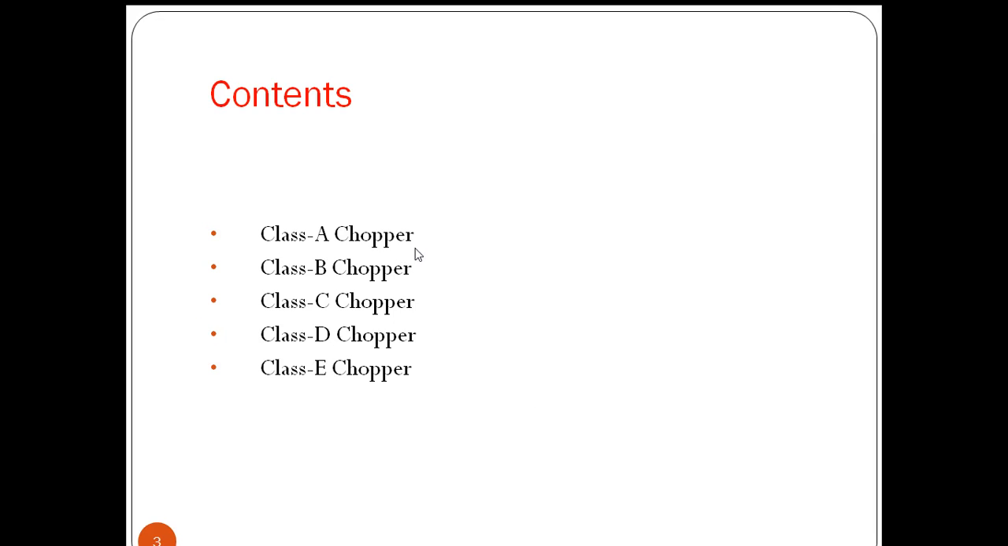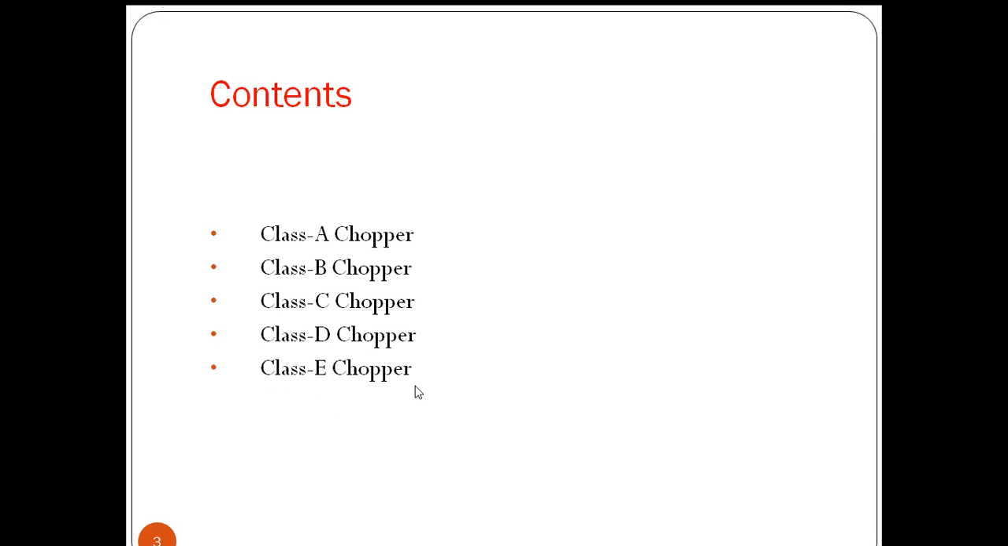Class A chopper is also called the first quadrant chopper. Class B chopper is also called the second quadrant chopper. And class C and D are two quadrant choppers. In class C we are getting operation in quadrants 1 and 2. In class D we are also getting operation in quadrants 1 and 2. We are going to see how the circuit operation will be in the concerned quadrants. Depending on the output voltage and current, if both output voltage and current are positive, we call it the first quadrant.